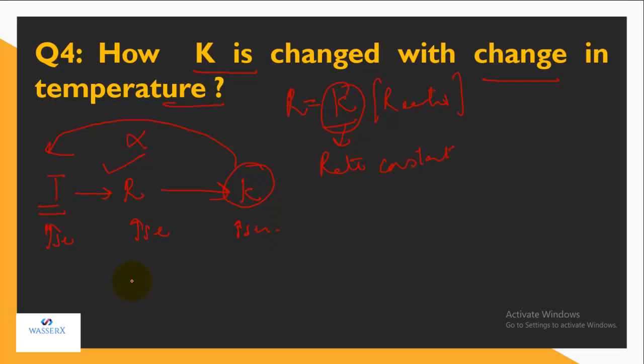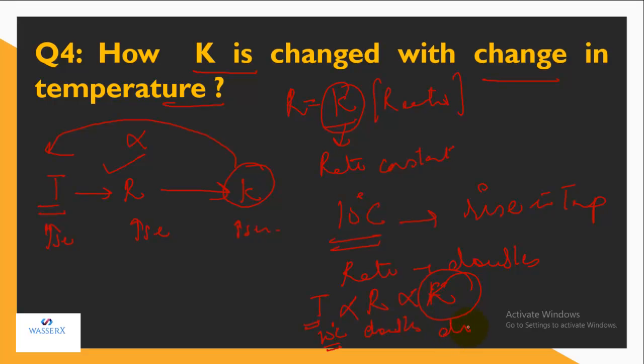Now, we also have a particular value by which K increases. It is concluded that for every 10 degrees Celsius rise in temperature, the rate almost doubles. We know that R is directly proportional to K. So if the temperature increases by 10 degrees, the rate doubles, and since K is directly proportional to rate, K also doubles. This is how K changes with change in temperature.